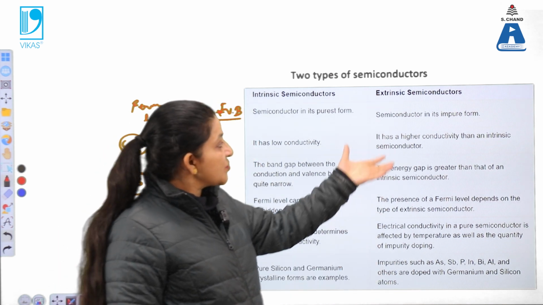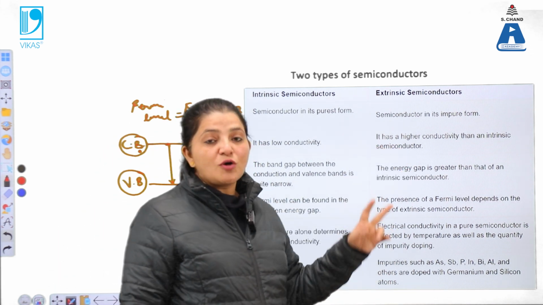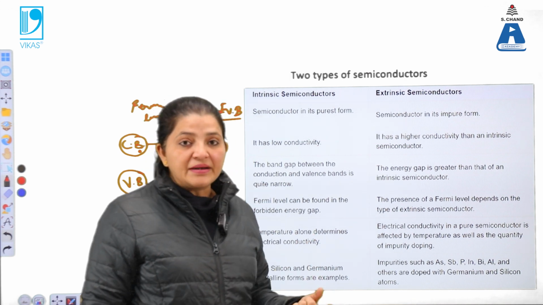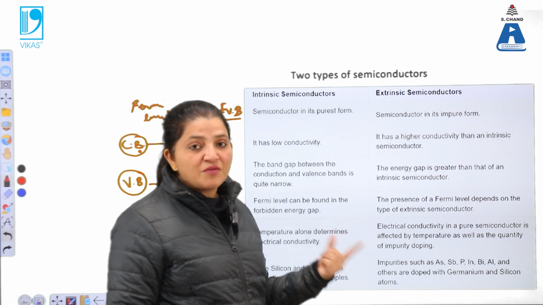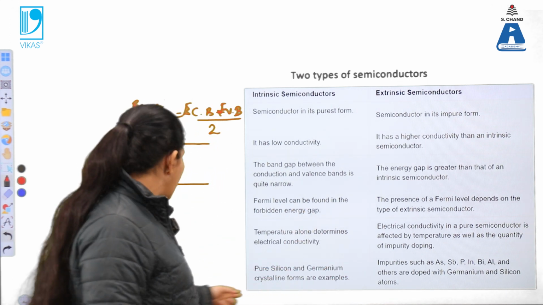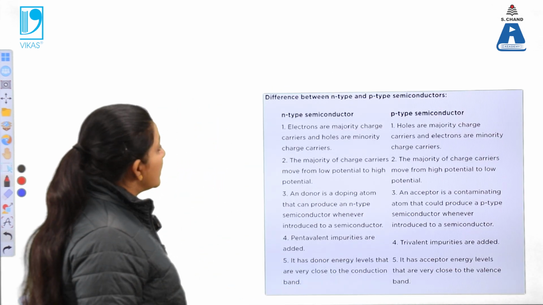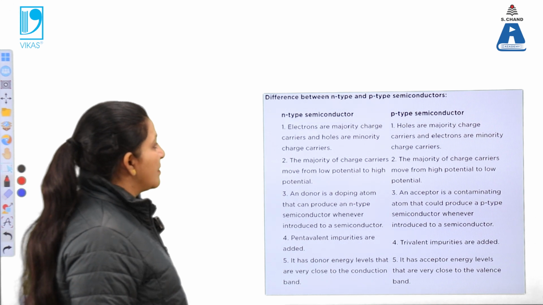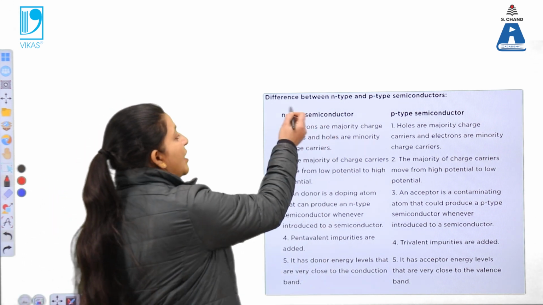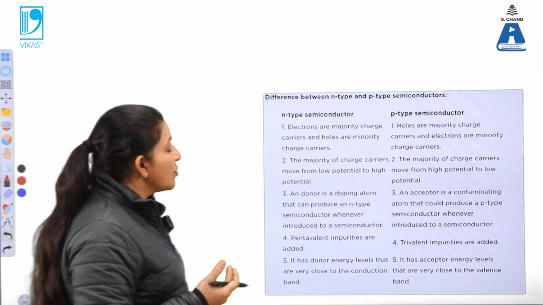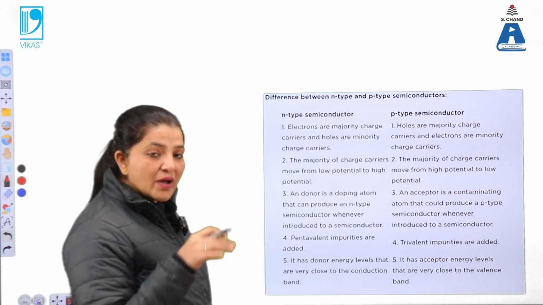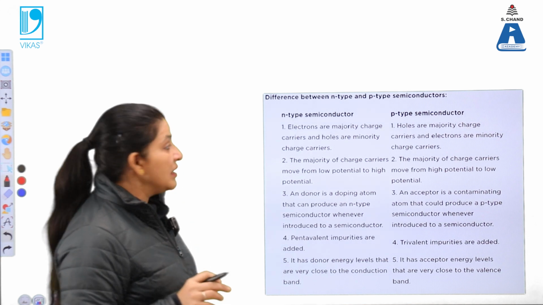Now next is the extrinsic semiconductor. They are also of two types. One can be p-type and another can be n-type. Now what is the difference between these two types of semiconductor, p-type and n-type? As the name indicates, n means the number of electrons will be more, p is related to holes, while the n word is related to electrons.